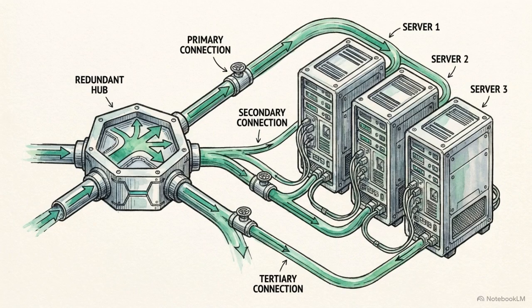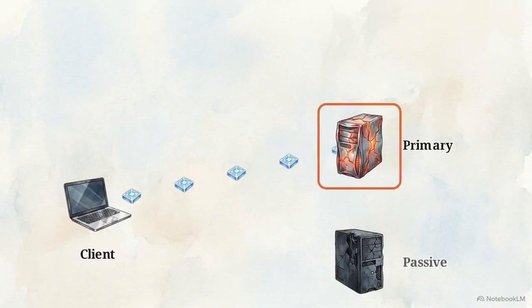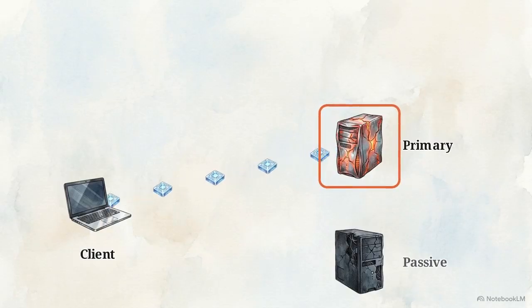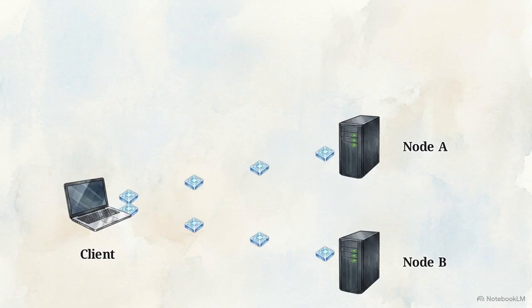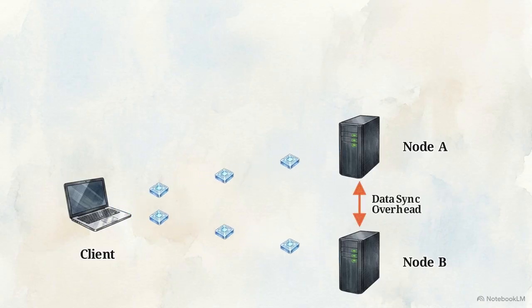This means deploying redundant components to eliminate any single point of failure across the architecture. Active-passive redundancy sends all traffic to a primary leader, which strictly bottlenecks throughput. Active-active redundancy shares the load across all nodes horizontally, but requires heavy data synchronization overhead.